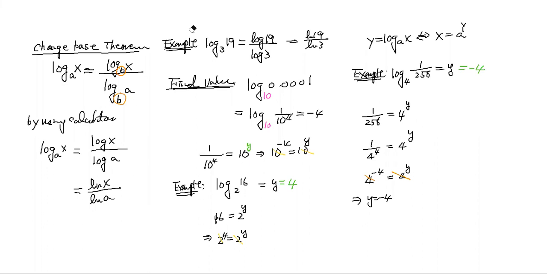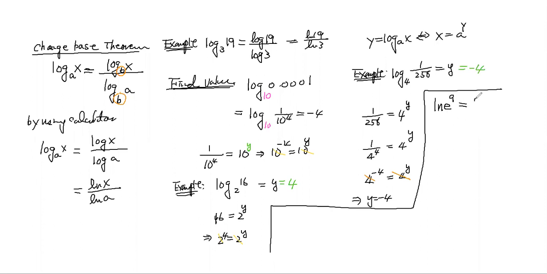Okay, one more problem. Let's take a look, this one is pretty cool. I want to find the natural log of e to the 9. While you see the natural log, I want to see what is the y here.